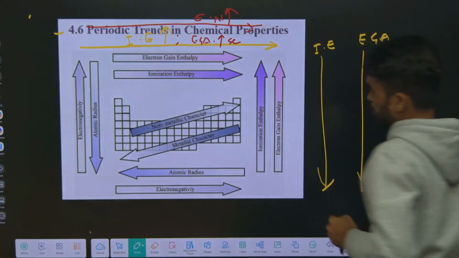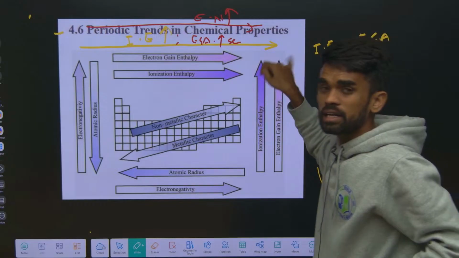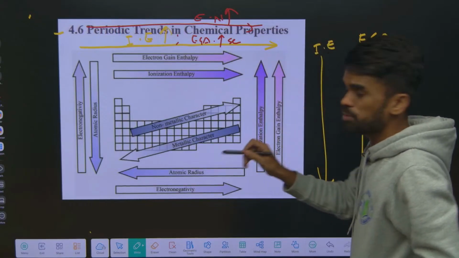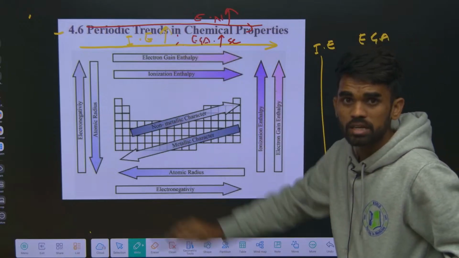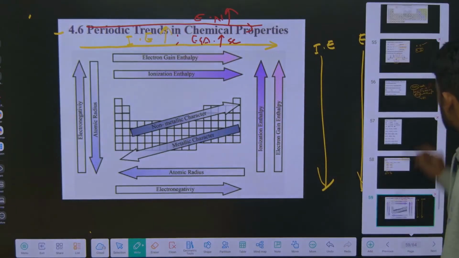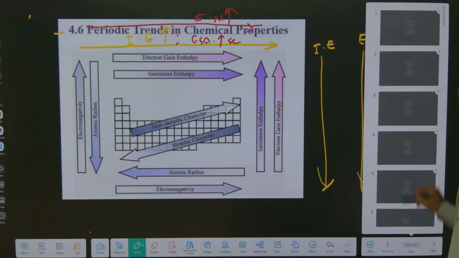Okay, right. Metallic character from left to right decreases, non-metallic character increases. Like this, atomic radius left to right decreases, top to bottom increases. In this way you can make a list. Now you can go through the questions. Right, it is time for questions.